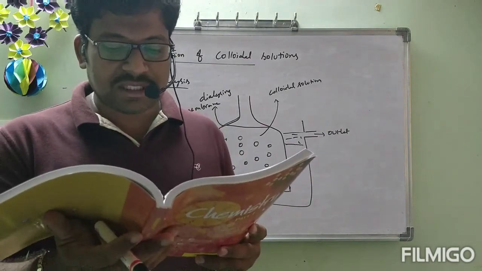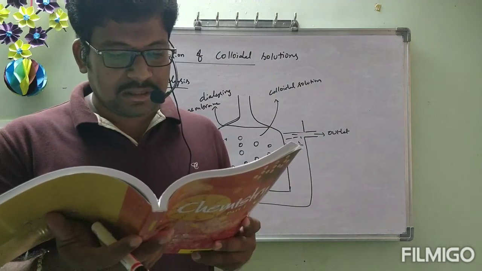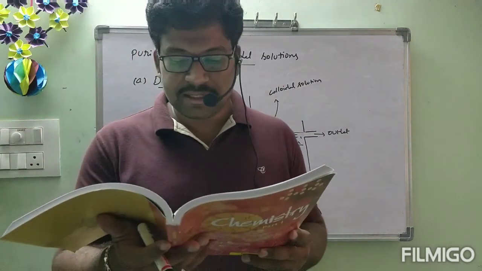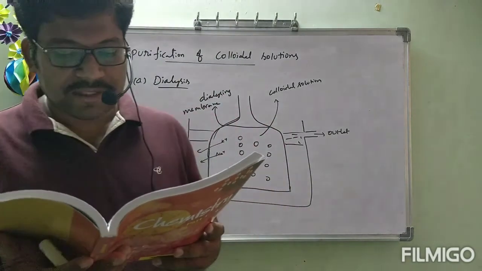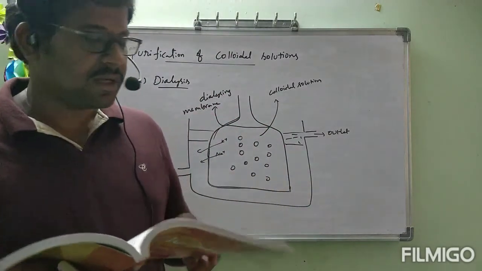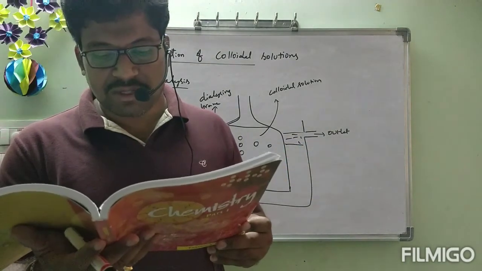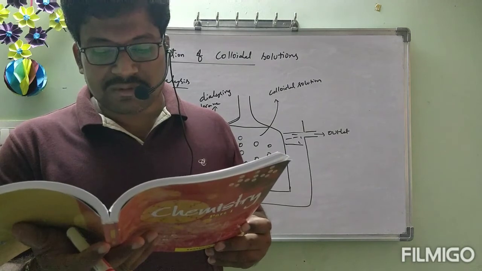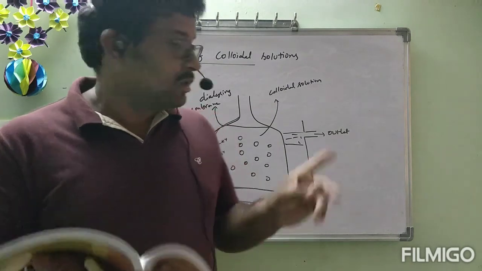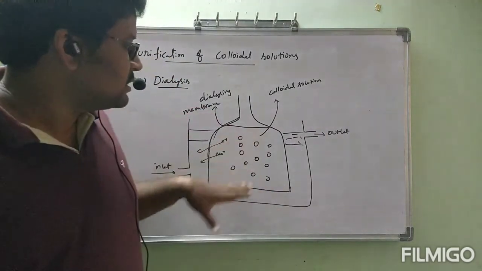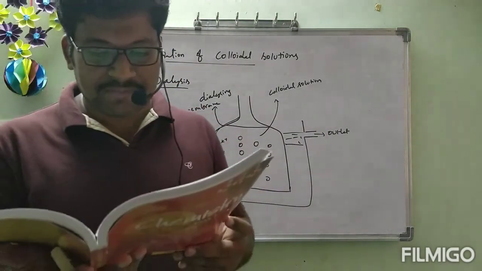The apparatus used for this purpose is called dialyzer. A bag of suitable membrane containing the colloidal solution is suspended in a vessel through which fresh water is continuously flowing. This is inlet and this is outlet. Continuously fresh water is flowing. The molecules and ions diffuse through membrane into outer water, and pure colloidal solution is left behind. In this, only pure colloidal solution will be left behind.